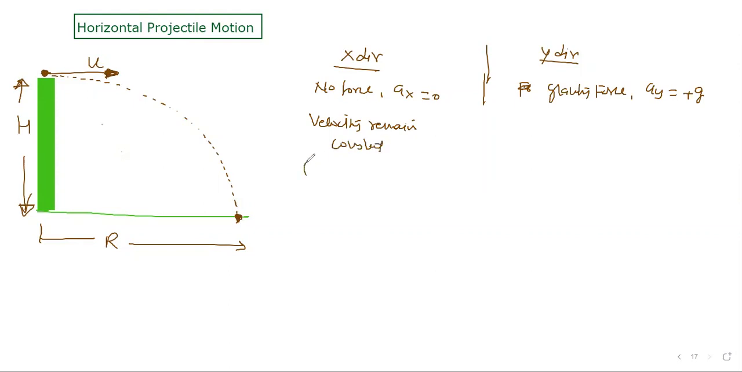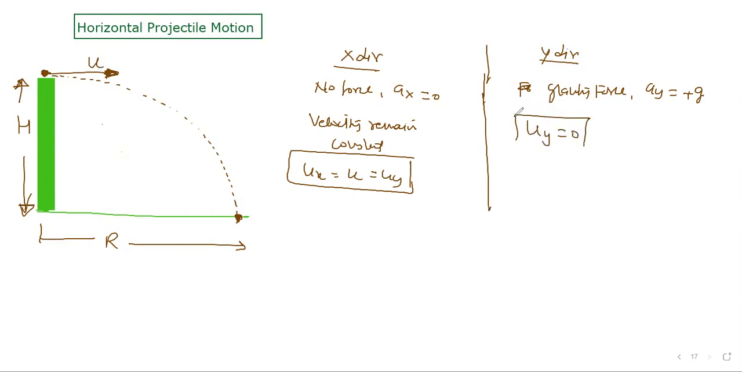And what is the initial velocity ux? It is U only, because we're throwing horizontally. So velocity will not change in the x direction, it always remains the same, U only. Let's talk about velocity in the y direction. What's the initial velocity in the y direction? Zero. Why zero? Because we're throwing horizontally, so there is no initial component of velocity in the vertical direction.